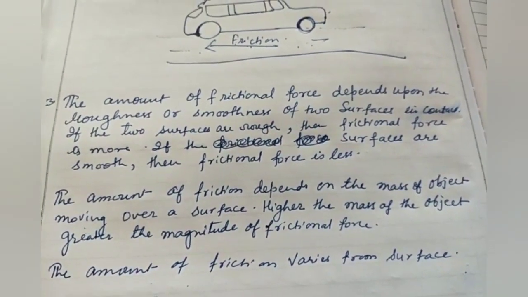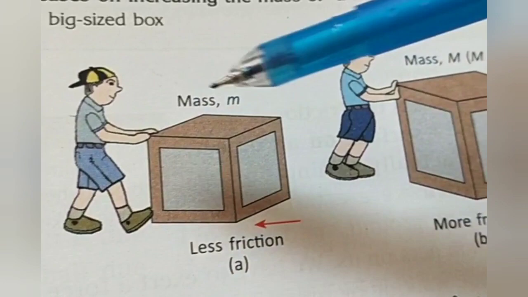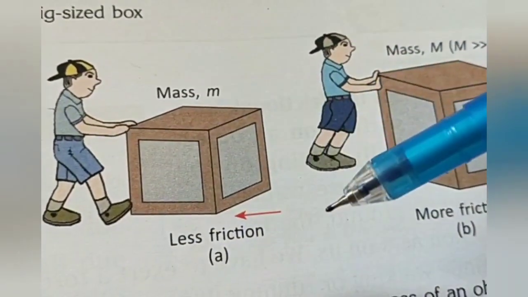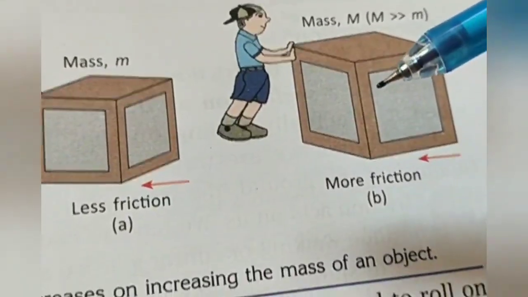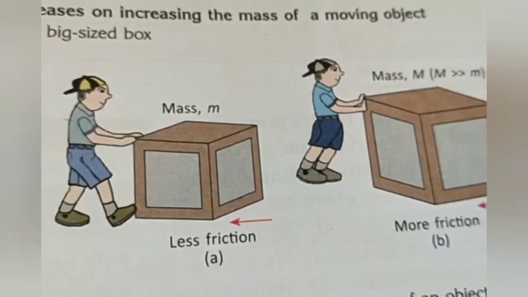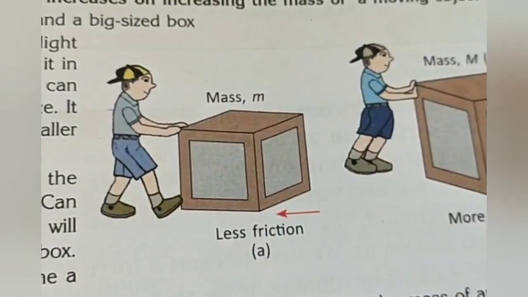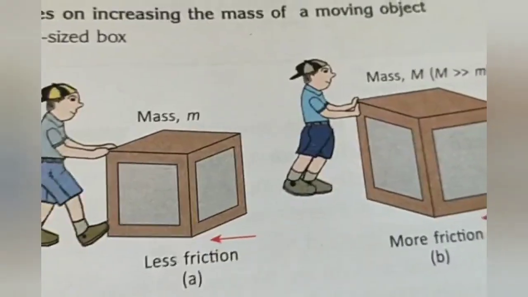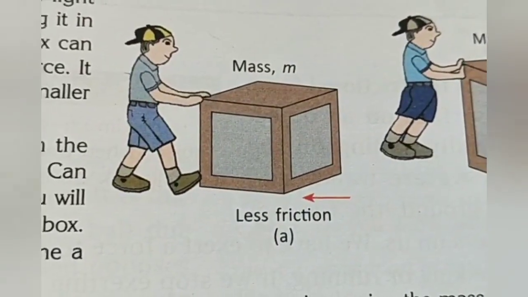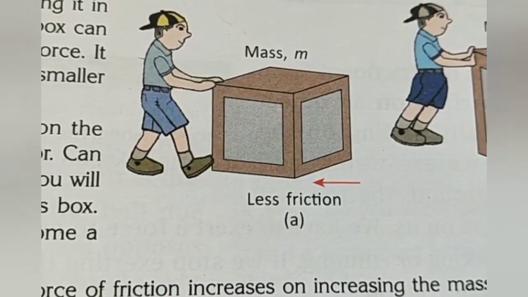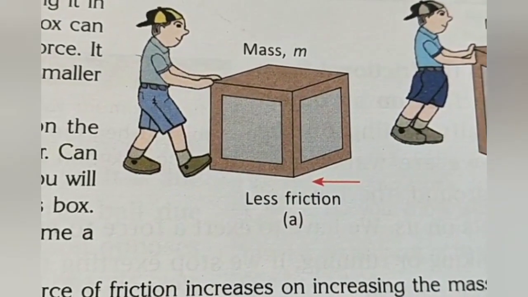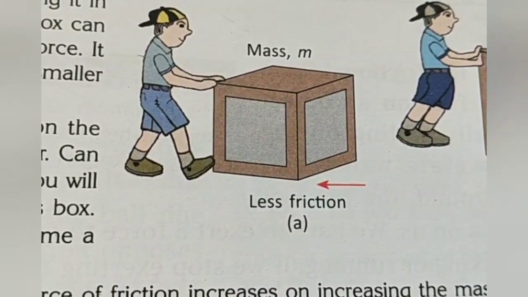See here, two boys are pushing two boxes. One is smaller and lighter, and another one is bigger and heavier. What will happen when the boy pushes the box to bring it to motion? He can move it easily by applying a small force. That means there is less friction produced.